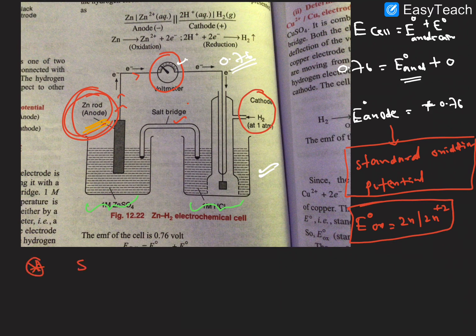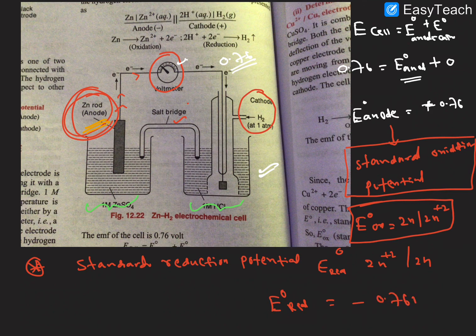Then next, the standard reduction potential value. Here the reduction potential: zinc plus 2 is converted into zinc, right? So the sign becomes opposite. So the E naught cell reduction potential is equal to minus 0.76 volts. I hope it is clear. Right, next one.